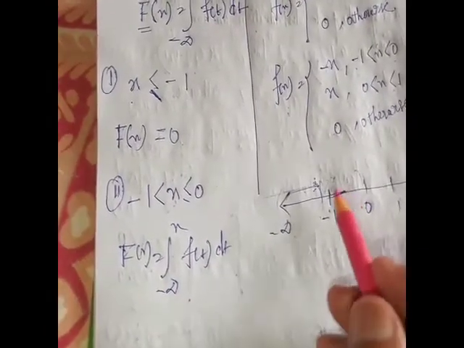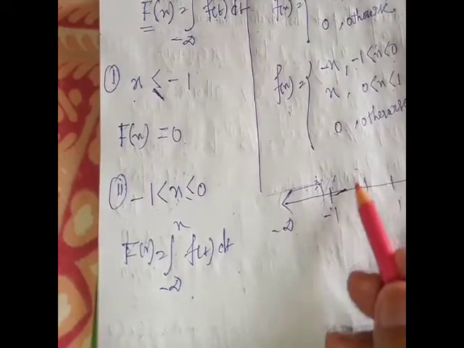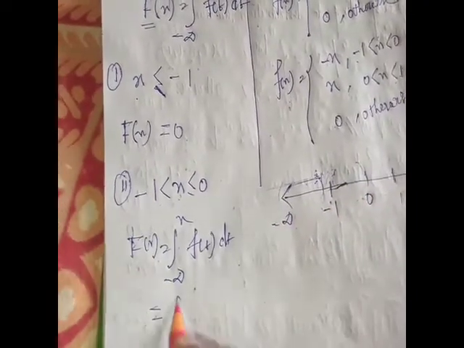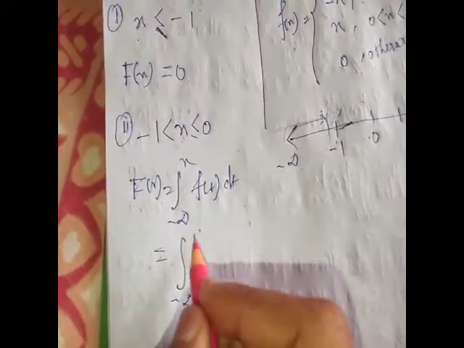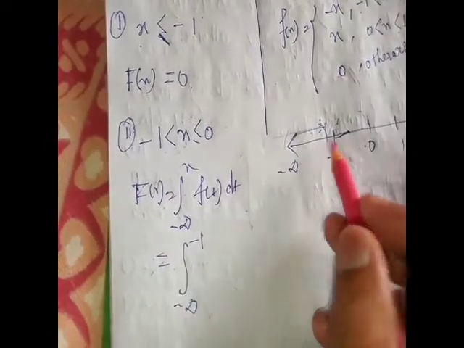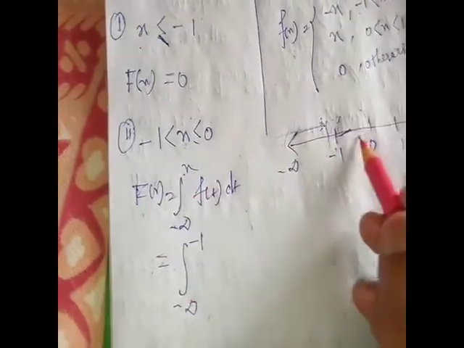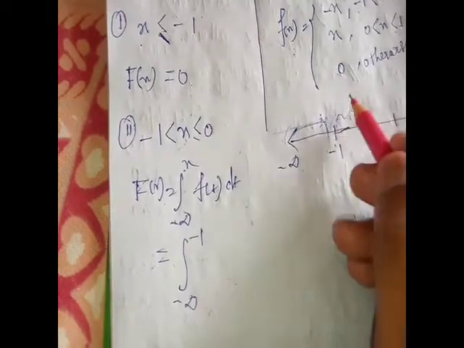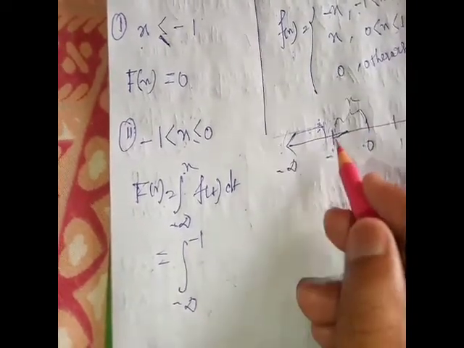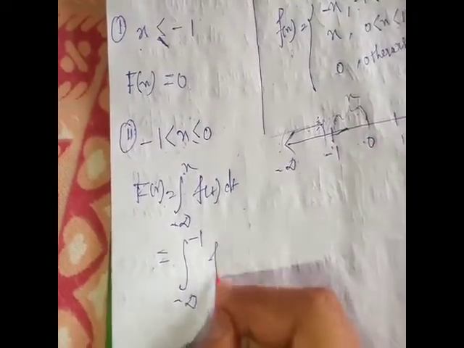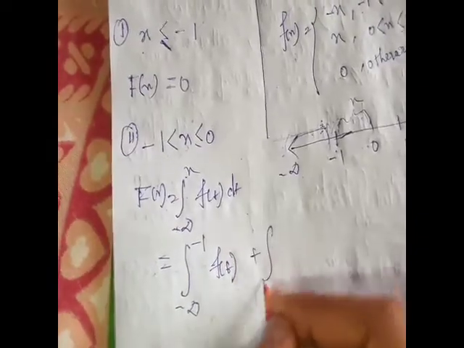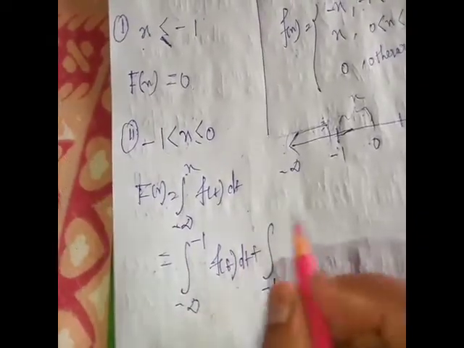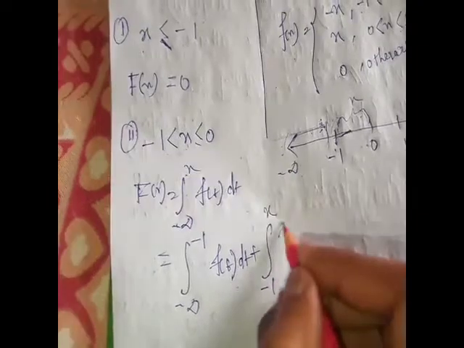Since x lies in this interval, we break it into the integral from -infinity to -1 of f(t) dt plus the integral from -1 to x of f(t) dt.